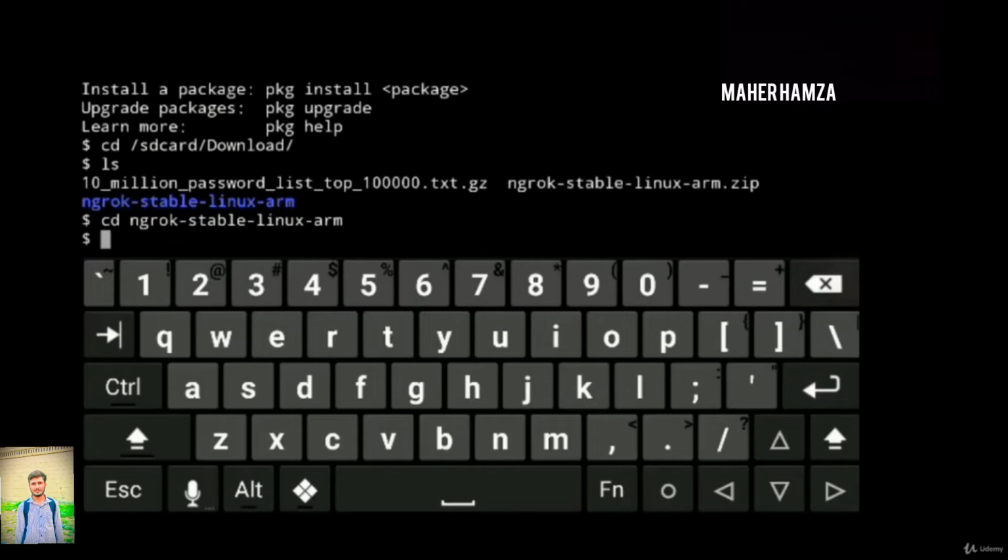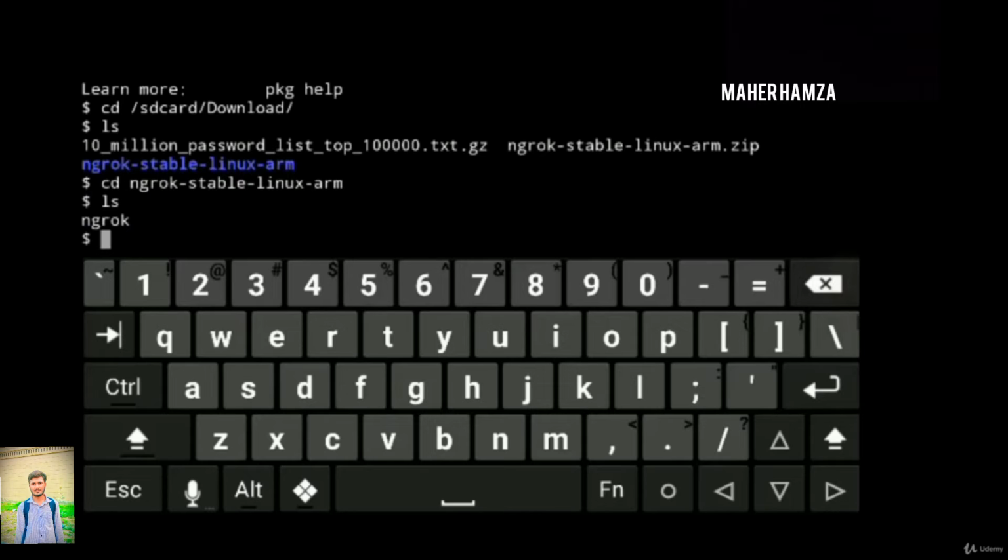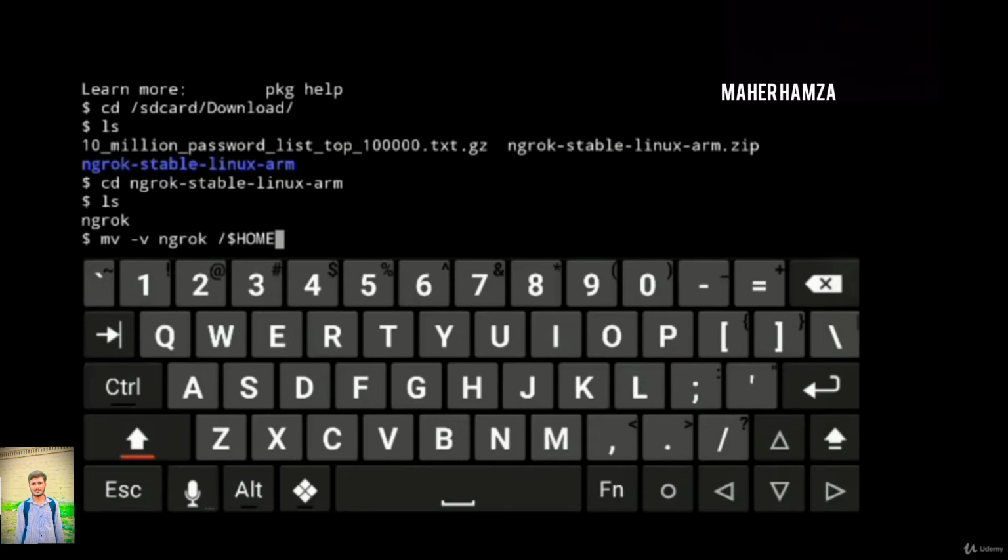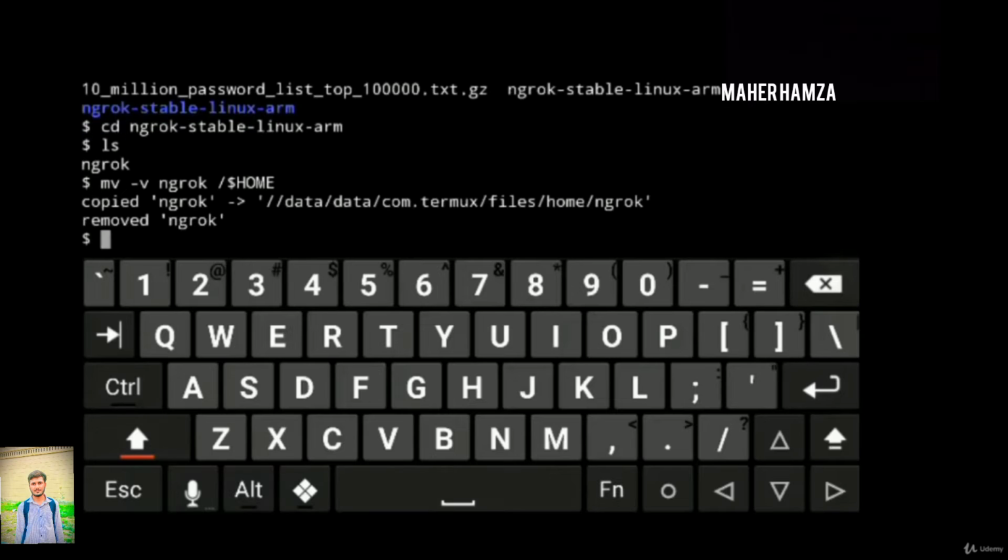Go into that directory. Now let us see the files inside it. There is only one file, Ngrok. Now we'll be moving our Ngrok to our termux home directory so that we can access it through our home directory instead of moving it to SD card and downloads. So this is the command for that, mv ngrok home. So Ngrok is copied to our home directory and Ngrok is removed in our downloads directory.